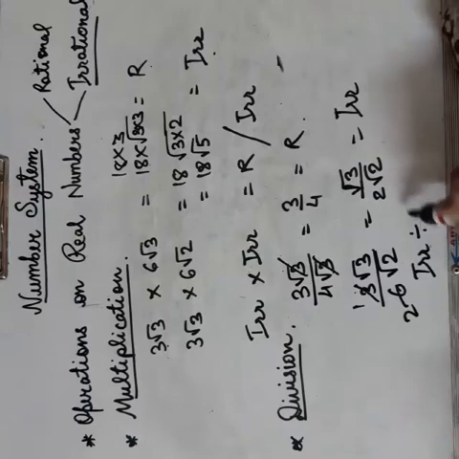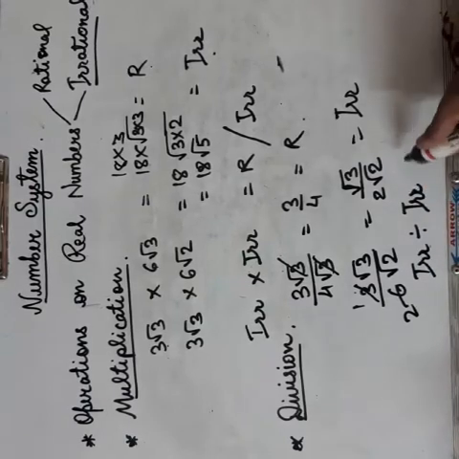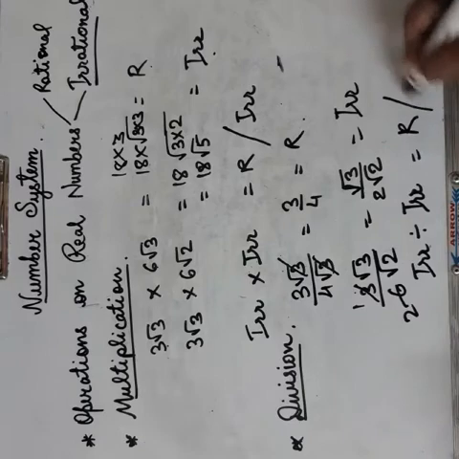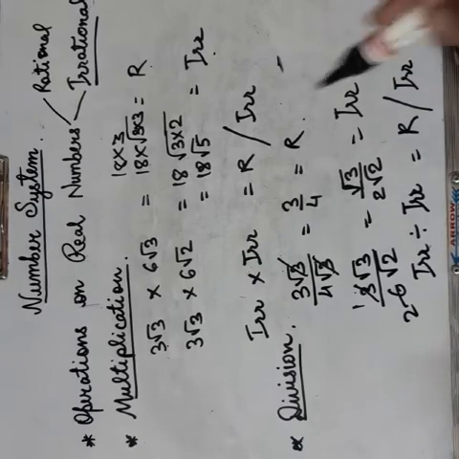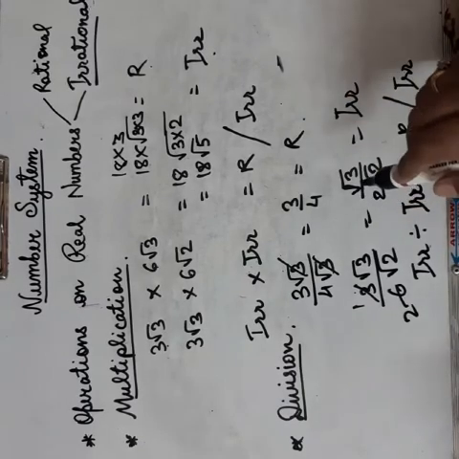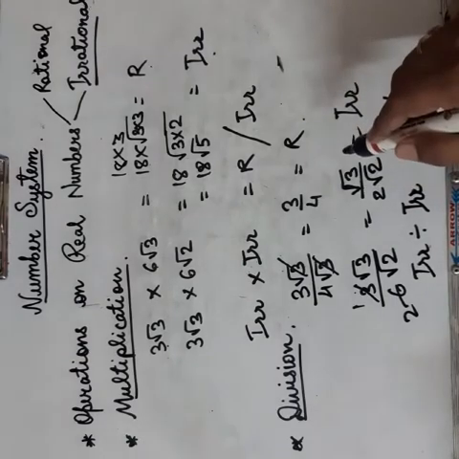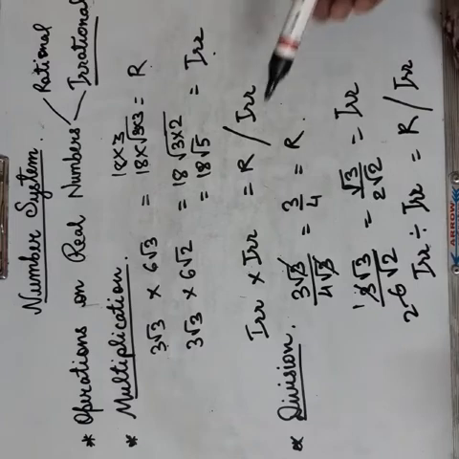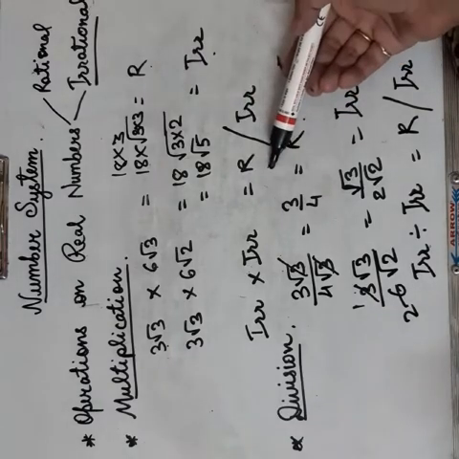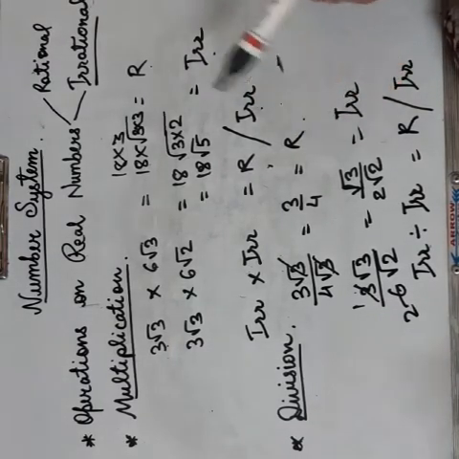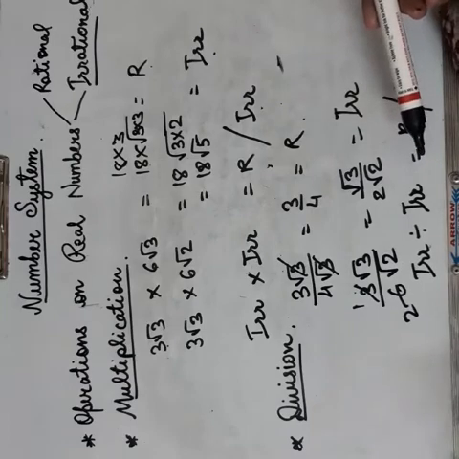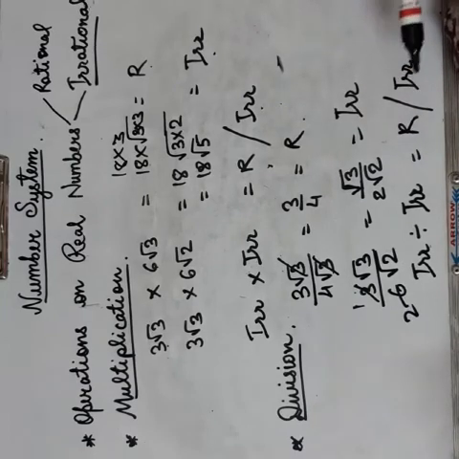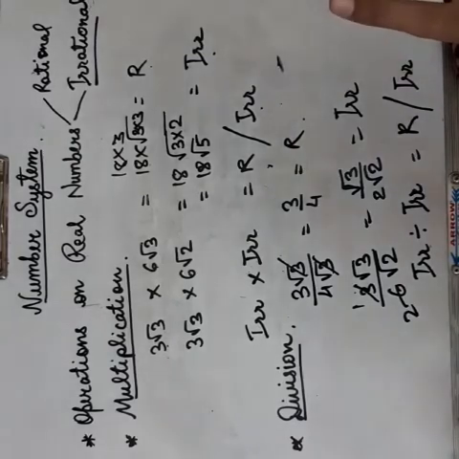Dividing two irrational numbers, the answer may be rational or irrational. In addition and subtraction, it is sure that we will get an irrational number only, but in multiplication and division the answer can be rational as well as irrational. So this was operation on irrational numbers.